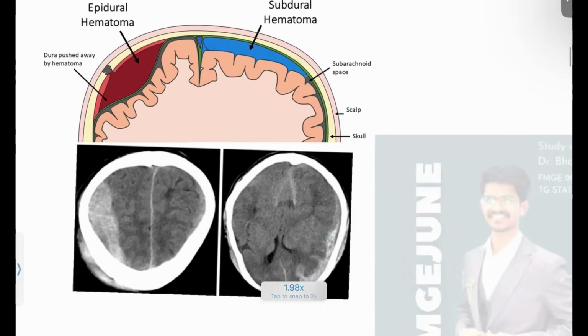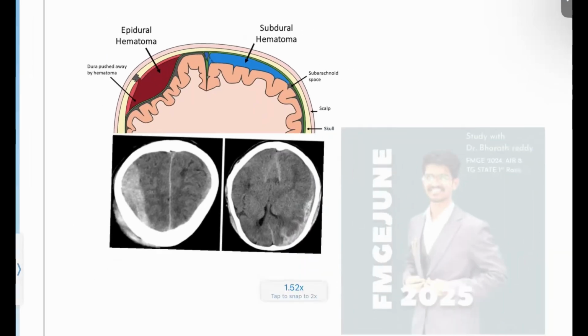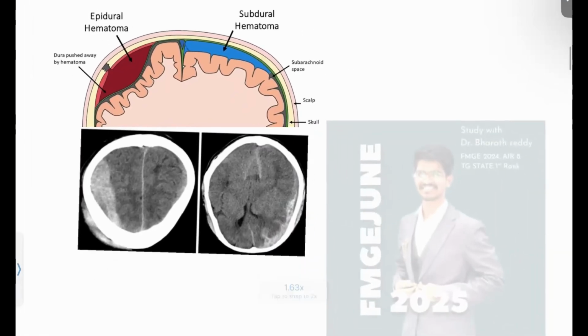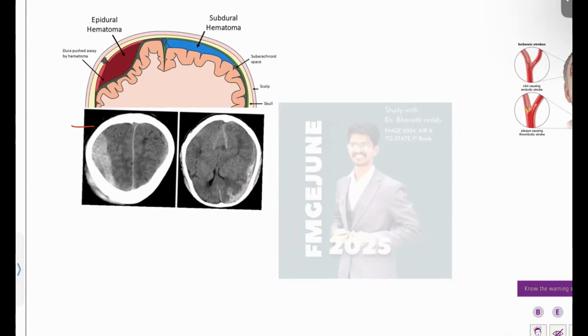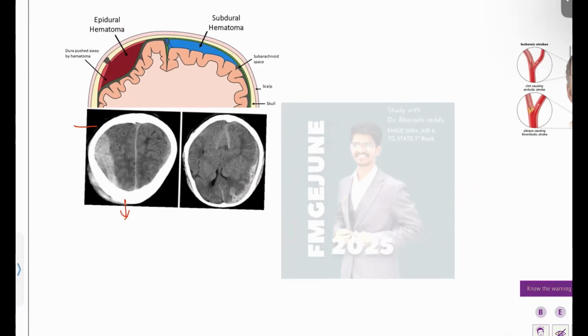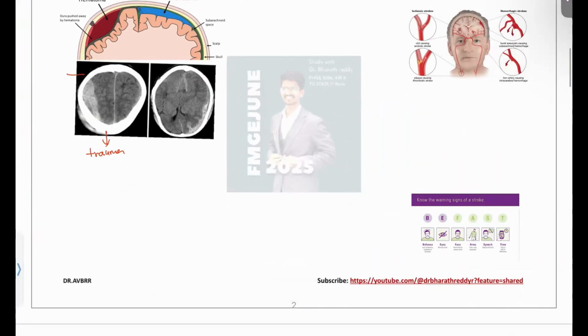Now let's discuss the trauma of the subdural hematoma and the epidural hematoma. Okay, so here you can see this is your subdural hematoma, and this is your epidural hematoma. How are these patients going to present? The patients who have suffered trauma in the acute situation: first the patient will have loss of consciousness, and again he will regain consciousness, and again he will go back to loss of consciousness. What is this specific phenomenon? This is known as your lucid interval.